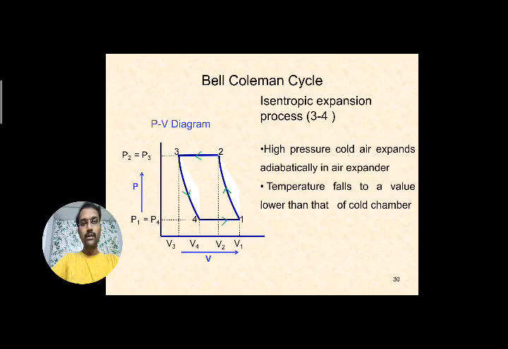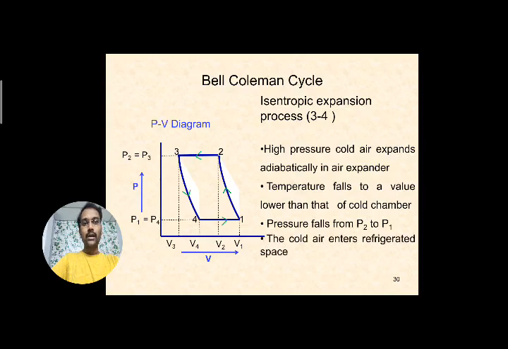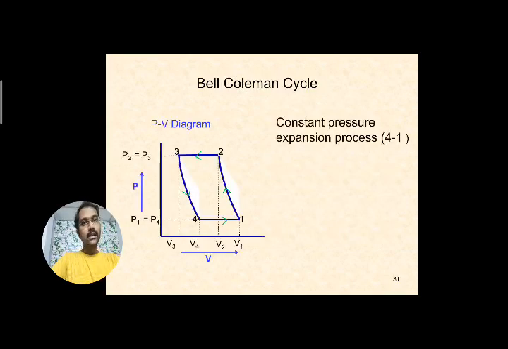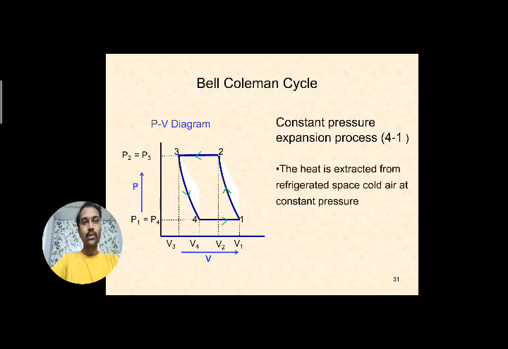And similarly, if you observe that the expansion process is taking place, the volume increases from point 3 to 4, V3 to V4. Pressure is falling, and now the cold air, which is expanded in the expander, enters into the refrigerated space. So this is the last component, and the process is the 4 to 1 process. We'll see the last 4 to 1 process. If you observe the pressure from 4 to 1, it is a constant pressure expansion process. Again the pressure is maintained constant here.